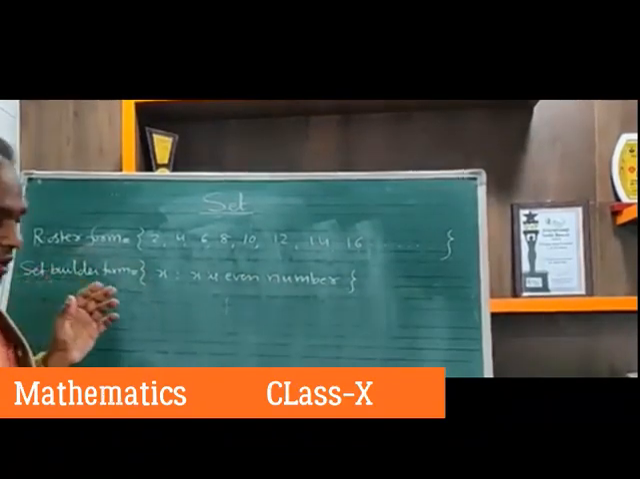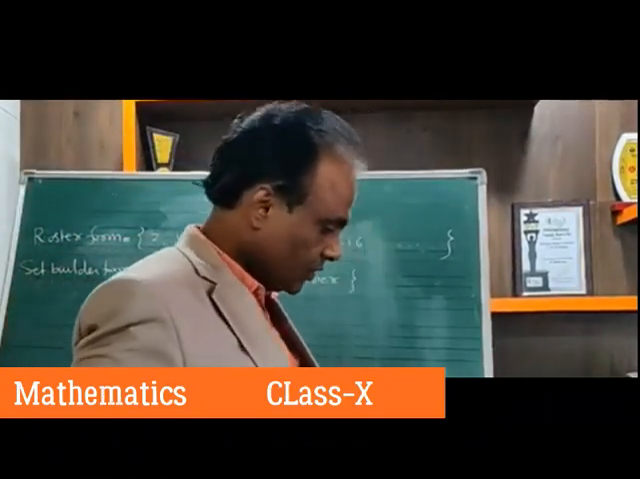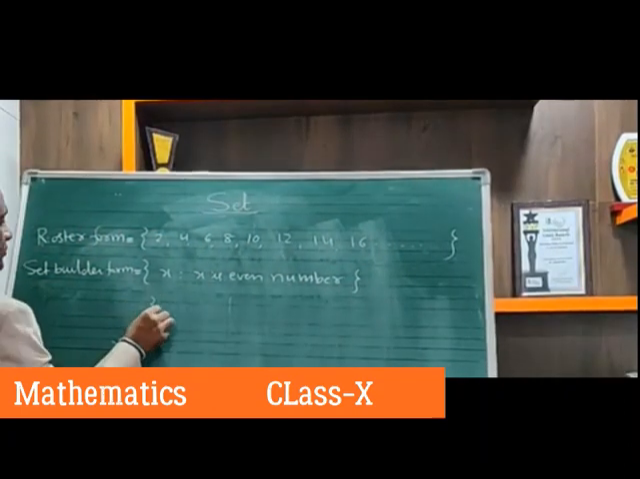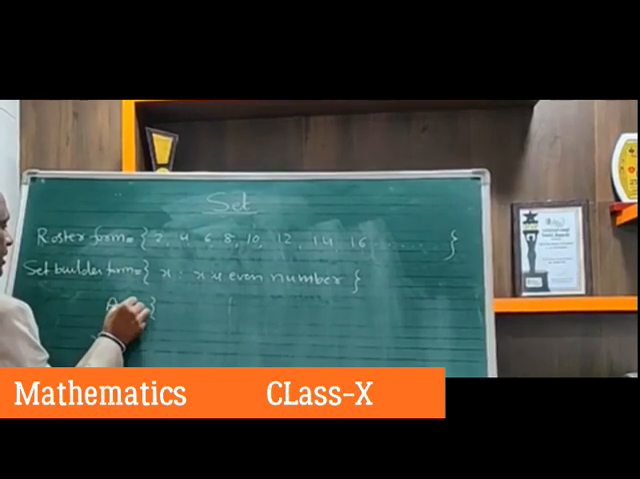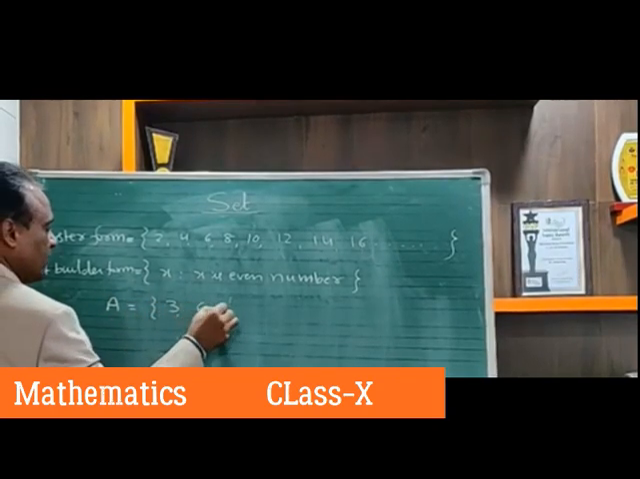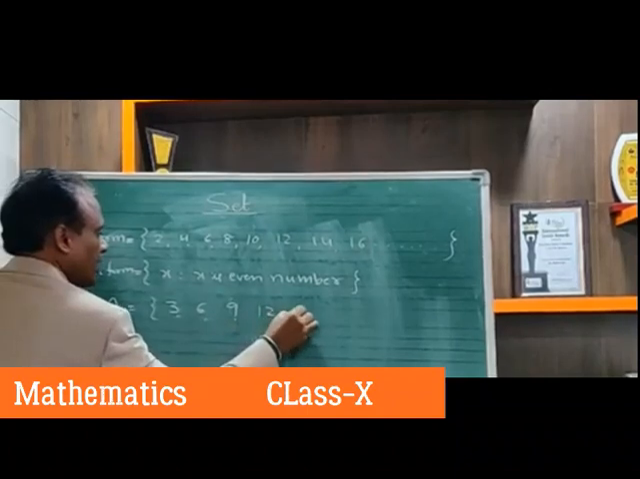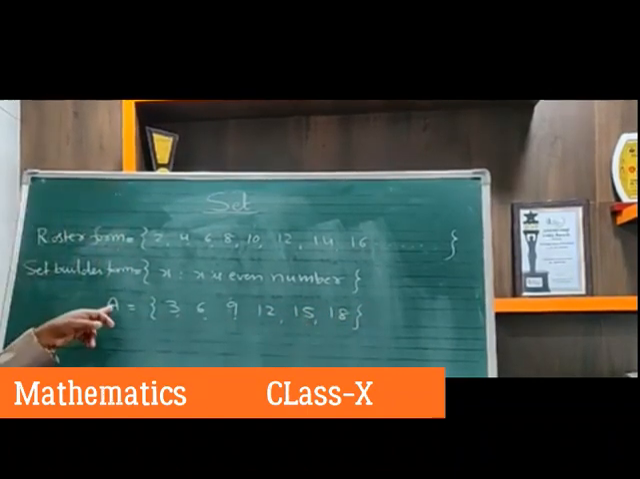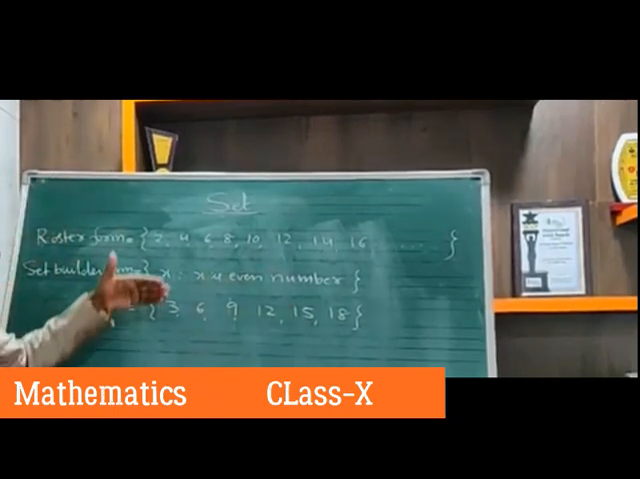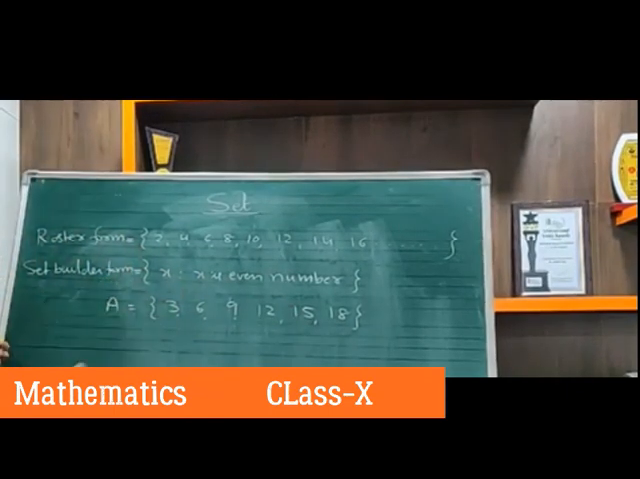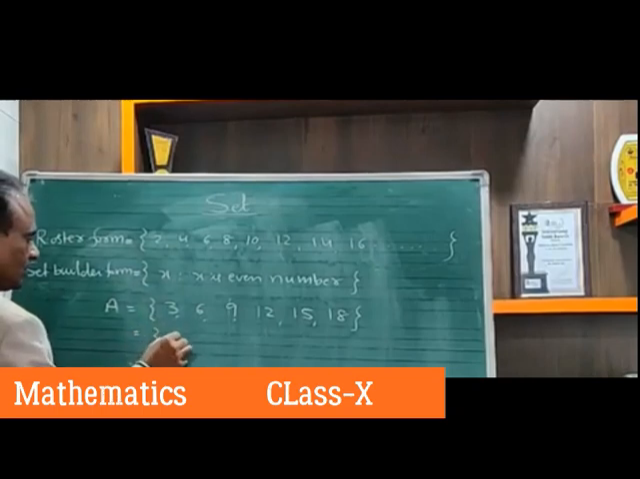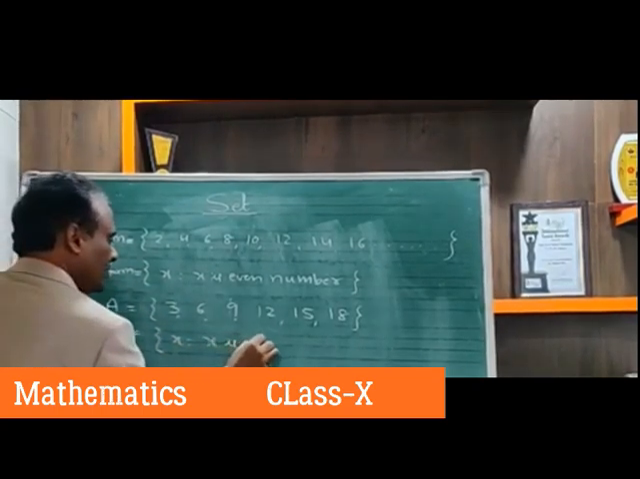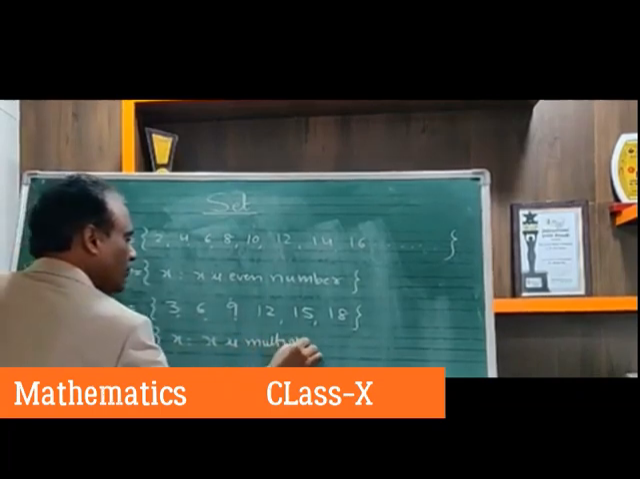So I will give more examples in this. Suppose we have 3, 6, 9, 12, 15, 18. Instead of writing all the elements, I can write the same set in another form like this: x such that x is a multiple of 3.